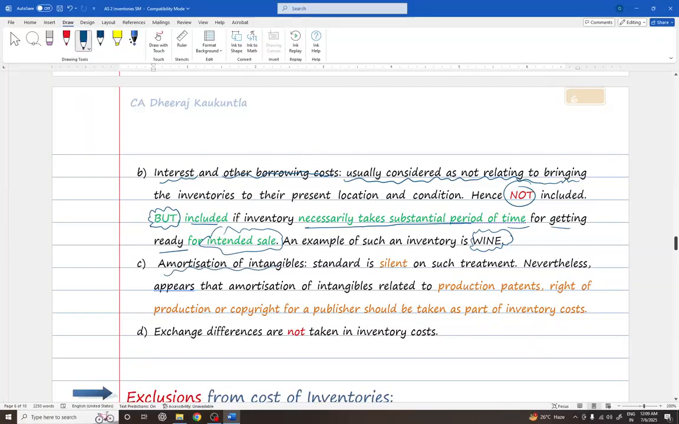Then amortization of intangibles. The standard is actually silent on such treatment, but it appears that amortization of intangibles related to production, that is production patents, rights of production, or copyright of a publisher, should be taken as a part of inventory costs. And lastly, exchange differences are not taken into inventory costs.